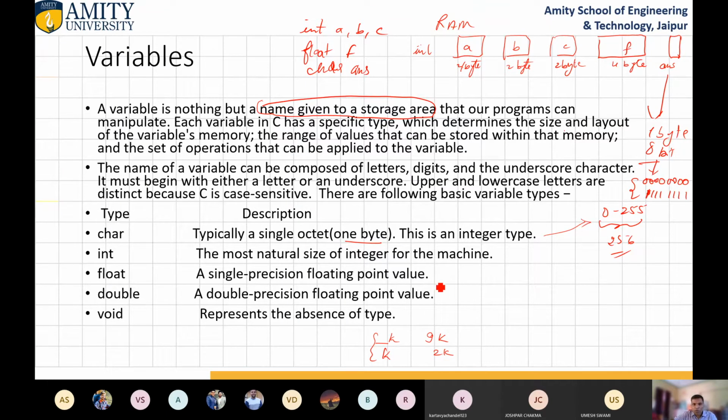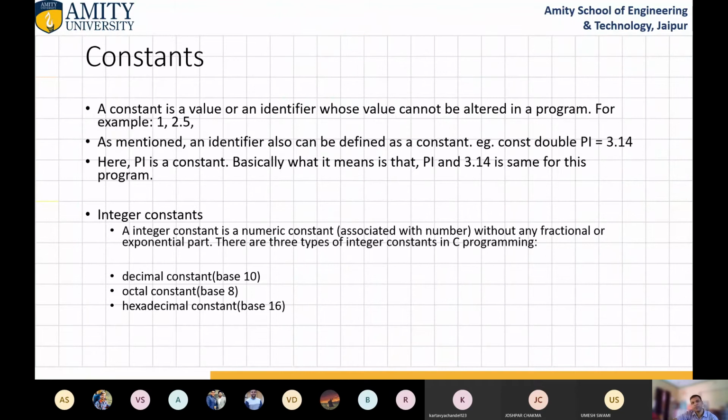Okay. Now come to float. Floating point is a single precision floating point value. Double is a double precision floating point value, and void represents the absence of type. Means it is typeless. Sometimes it is required to use void. So when we use void, we will see in programming also.